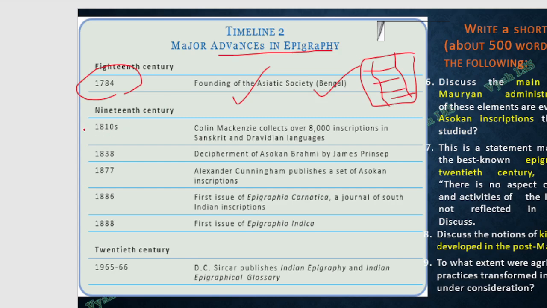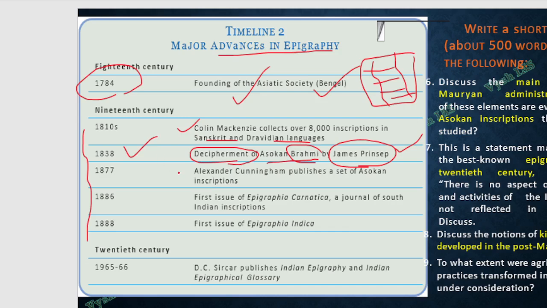In the 1800s, Colin Mackenzie is collecting thousands of inscriptions which are in both Sanskrit and Dravidian languages. Then the Ashokan Brahmi script, okay. You know, the Harappan script we cannot decipher; till now we don't know how to read it. But the Ashokan inscriptions, which are in Brahmi, and one more, Kharoshthi, were both deciphered by James Prinsep, and this is already asked in prelims. So James Prinsep, 1838, this is very important.